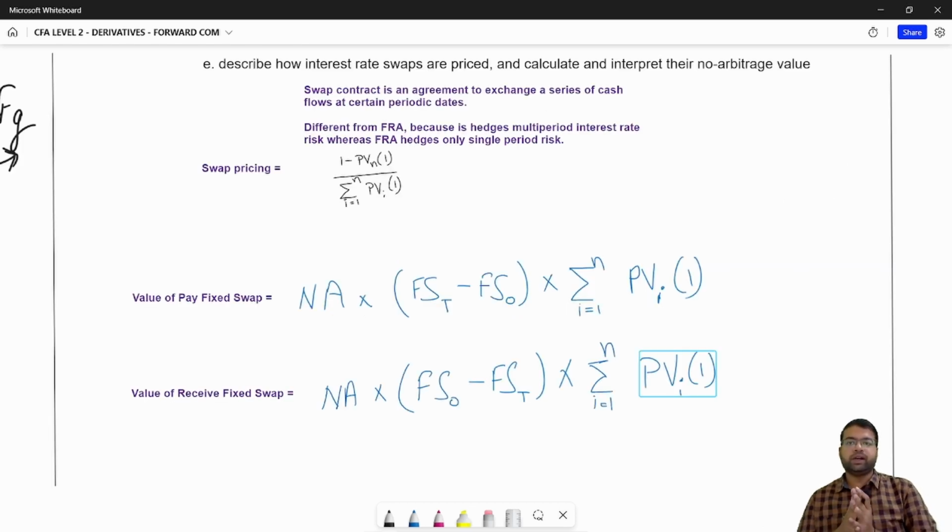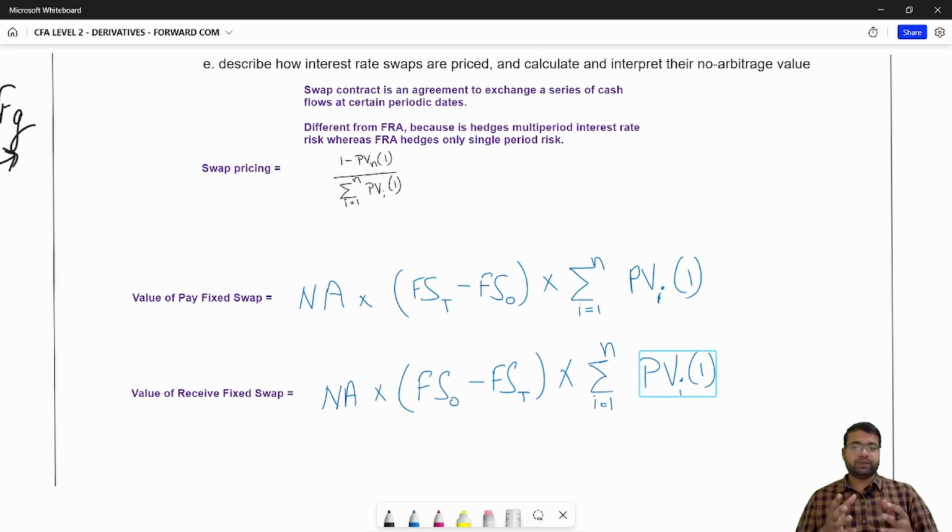So the next learning outcome statement is, describe how interest rate swaps are priced and calculate and interpret their no arbitrage value. A swap contract is an agreement to exchange a series of cash flows at certain periodic dates. A swap is different from an FRA because a swap hedges multi-period interest rate risk, whereas an FRA hedges only single period risk.